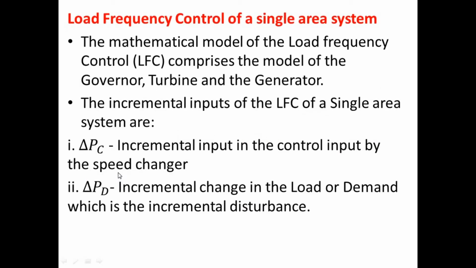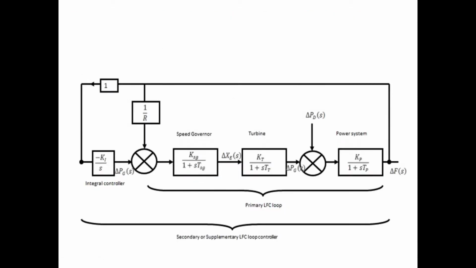So now we have seen the load frequency control of a single area system. That is, so far we have designed the mathematical model of load frequency control that comprises the model of speed governor, turbine, and then generator. And for a single area system, load frequency control is having two inputs. One is del PD of S and another one is del PC of S.